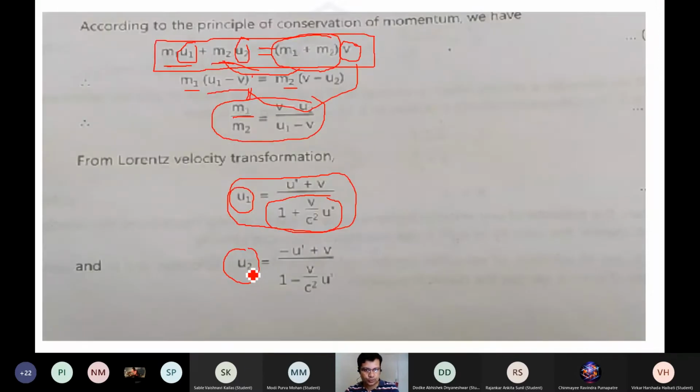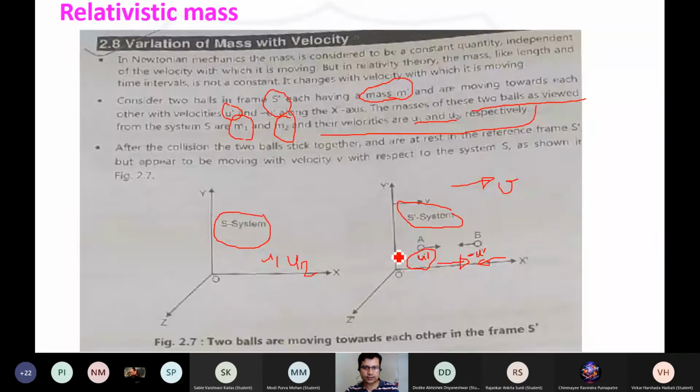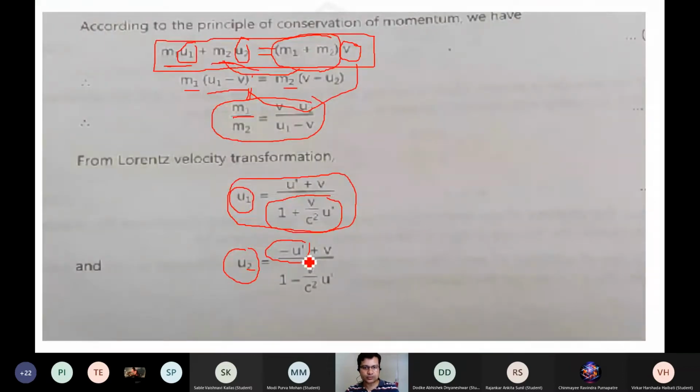And now this u2 you need to express with a minus sign over here. Why? Because that's the particle which is going in the approaching direction. This mass will see that the other mass is coming toward it, so their resultant velocities are in opposite directions. So there will be a sign of minus u prime, and as before you need to add plus v, divided by 1 plus v over c square, but this quantity now changes to minus u prime, and that's why there is a negative sign over here.